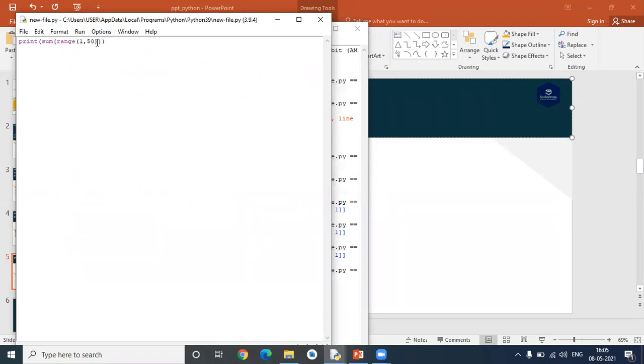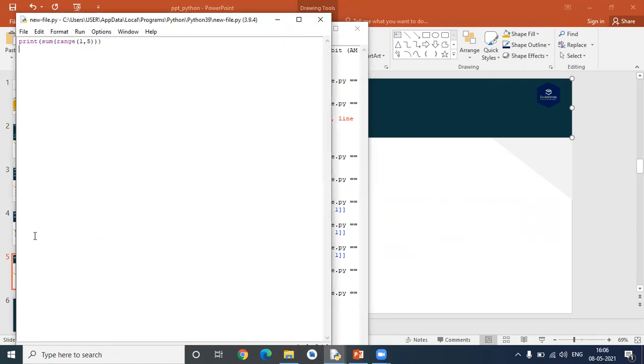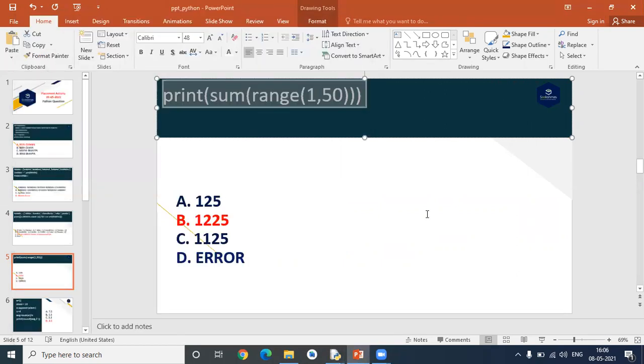How many values are present in between? It's just adding all the values. For your reference, I'm just taking 5 because for counting it is easier. So 1 plus 2, what is the value? 2 plus 3, 3 plus 4, and till 5, how many additions are there? It will be 10 only. So we can move to the next question then.